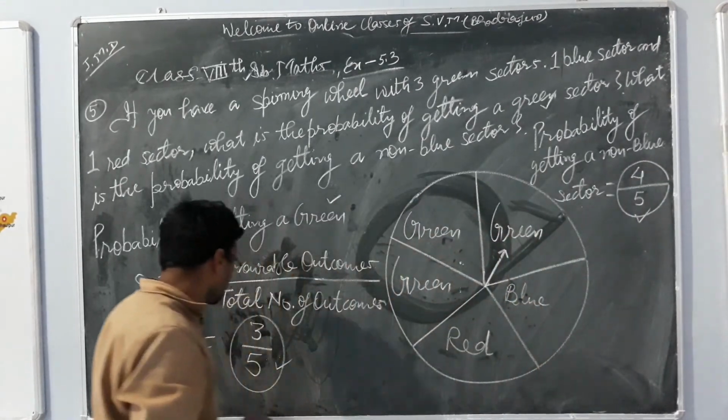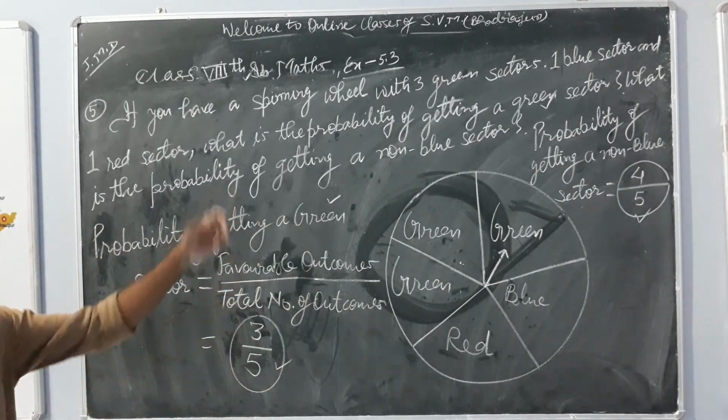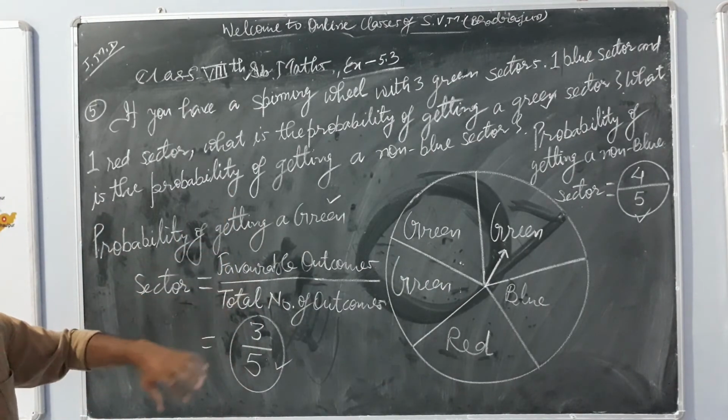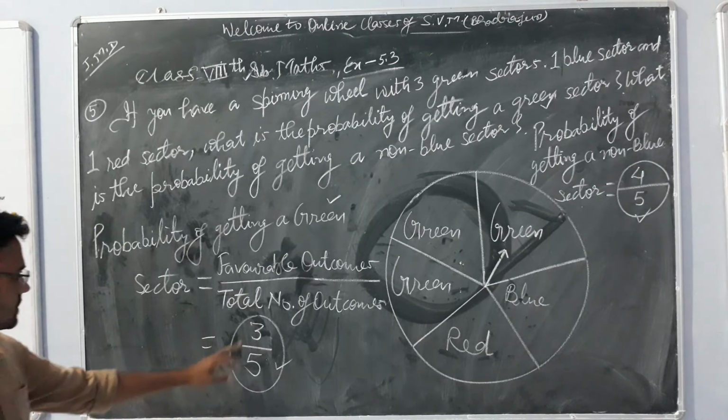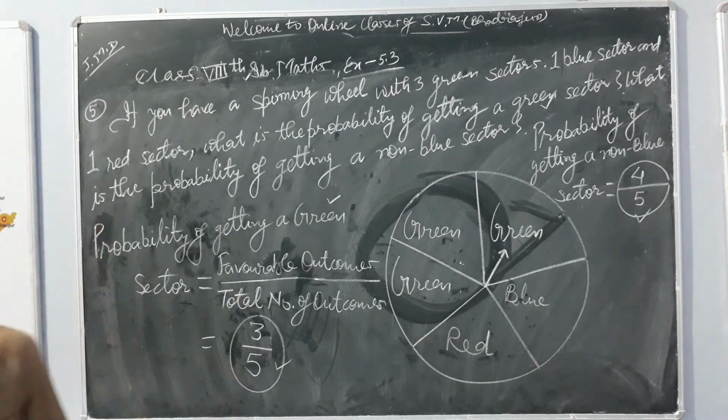So the two answers for our question are: first one is 3 upon 5, second one is 4 upon 5.